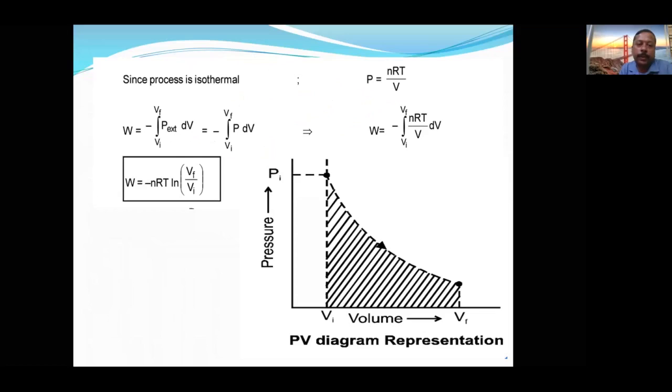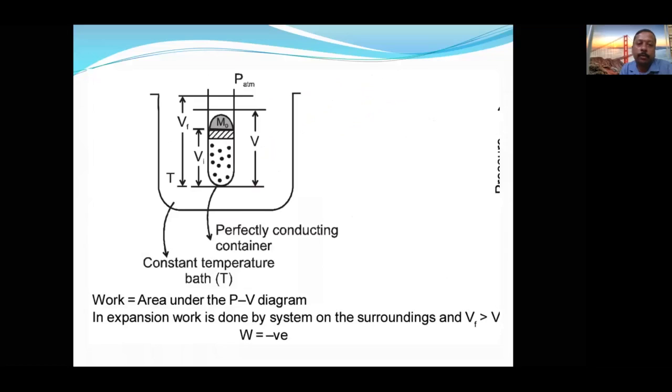This is the practical explanation. It will be more useful when you carry out this experiment. Always remember one general formula. What is the general formula? Work done is equal to the area under the PV diagram. Work done is equal to what? Area under the PV diagram. Like in the previous one, we have seen that this is the graph. So what you will do, you will calculate this area. Whatever the area is, that itself is equal to work done. Work done is equal to the area under the curve.